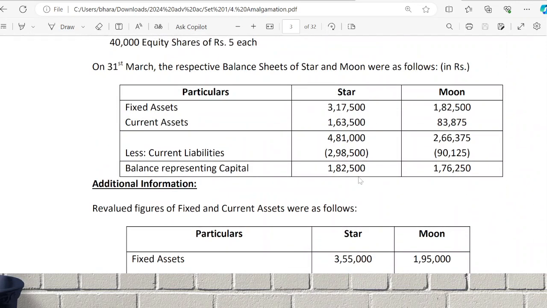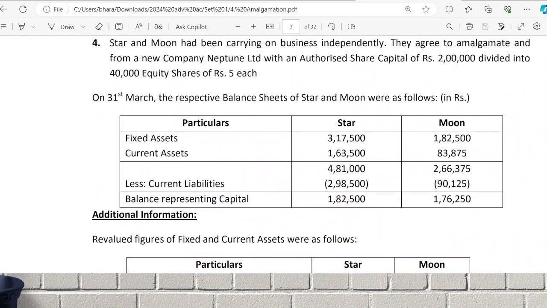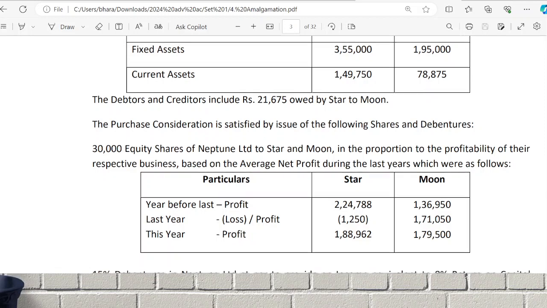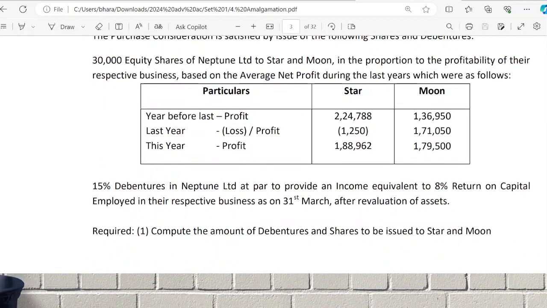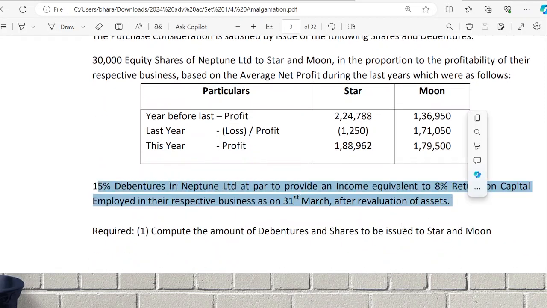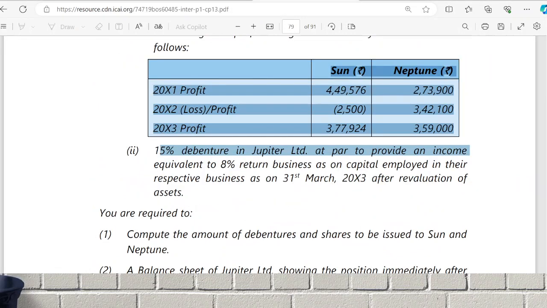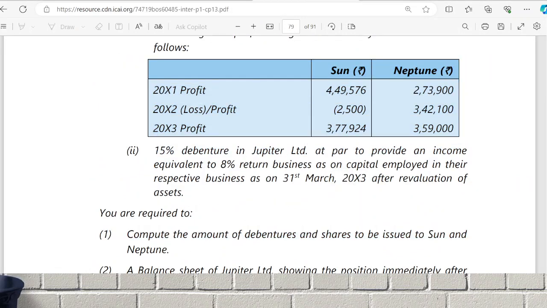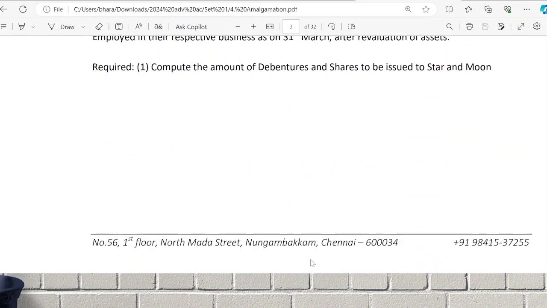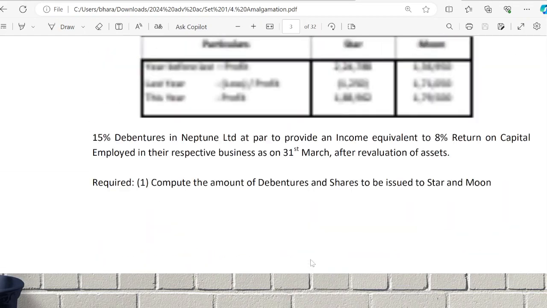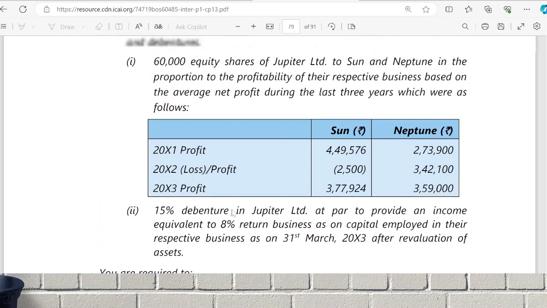They would have given revalued figures, and 15% debentures of Neptune Limited to provide 8% return on their respective capital, and asked to calculate debentures and shares to be allotted, and prepare the balance sheet. It's a very simple question. You can go through that.